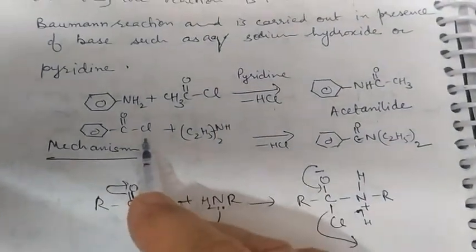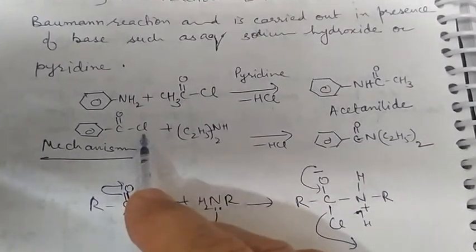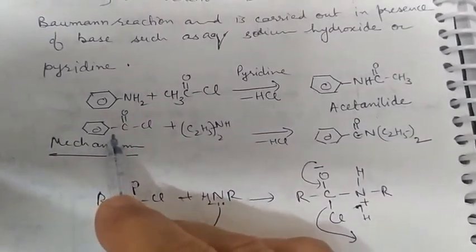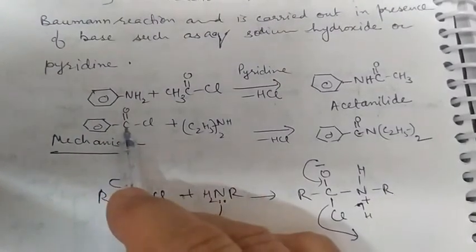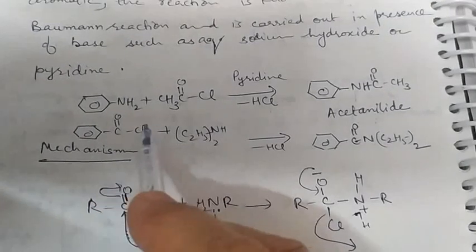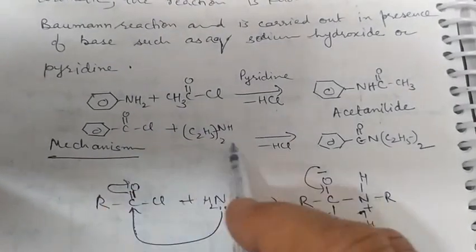Similarly, if the acid chloride has an aryl group, this aromatic acid chloride, this is also the Schotten-Baumann reaction.